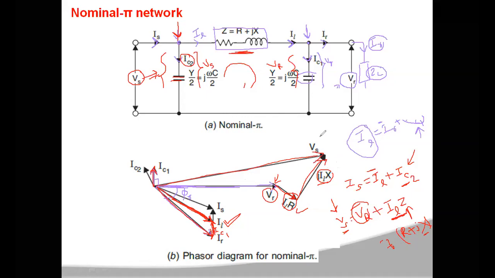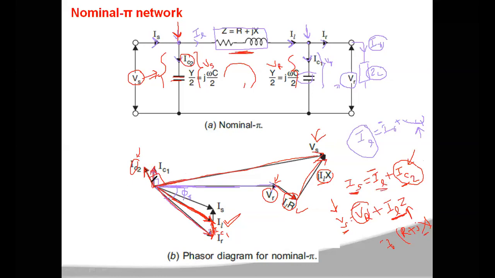After knowing the Vs, you can represent the direction of current IC2. Phasor IC2 will be 90 degrees to this Vs, so perpendicular to this Vs you will have one vector which is IC2. Now this IC2 will be vectorially added to IL to get the value of IS.